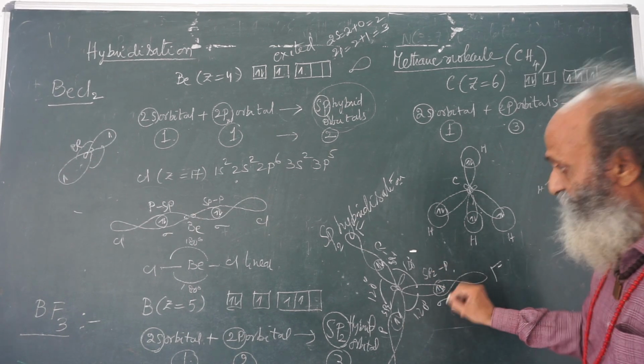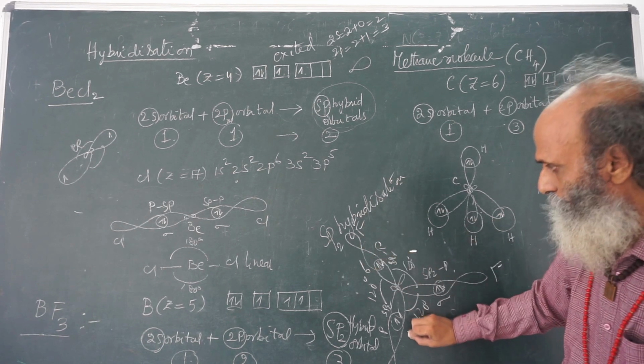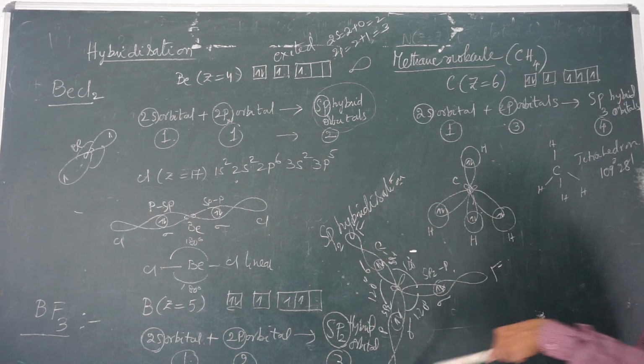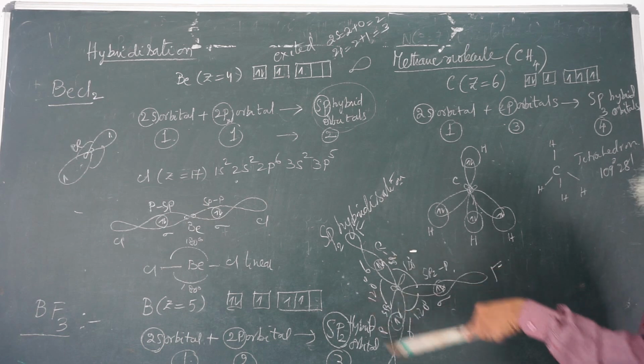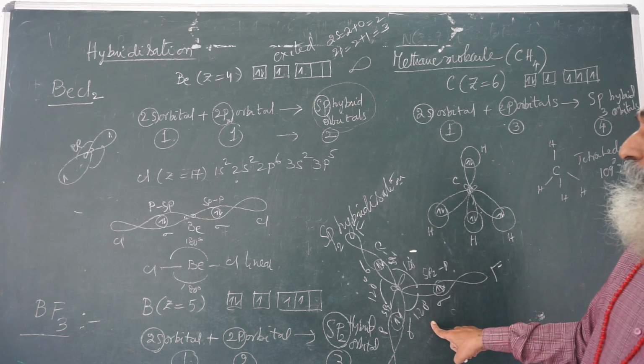But remember, this is a sigma bond, this is a sigma bond, this is a sigma bond, and the shape of boron trifluoride is this with the bond angle 120 degrees.